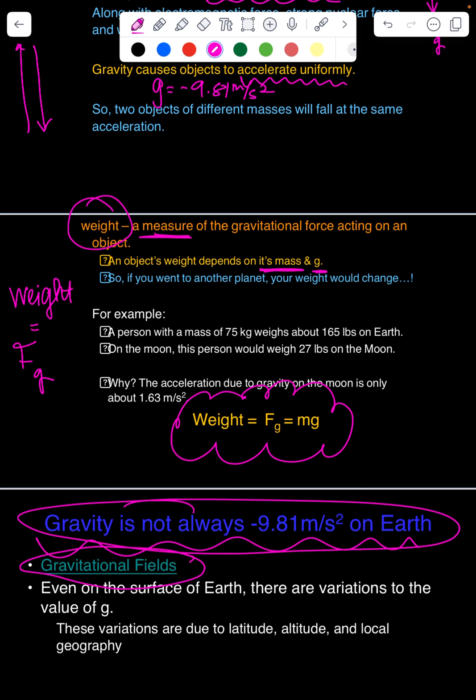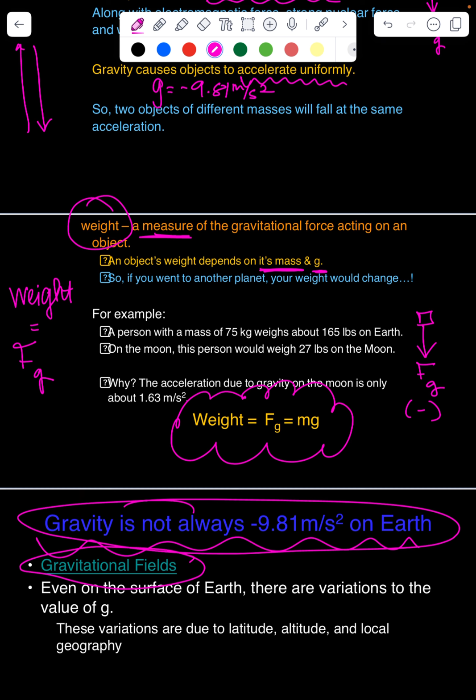Now, whenever we draw a free body diagram, gravity is always pulling down, so all of our numerical values for gravity are negative. But technically we can't have a negative weight. You can't weigh negative 10 pounds.